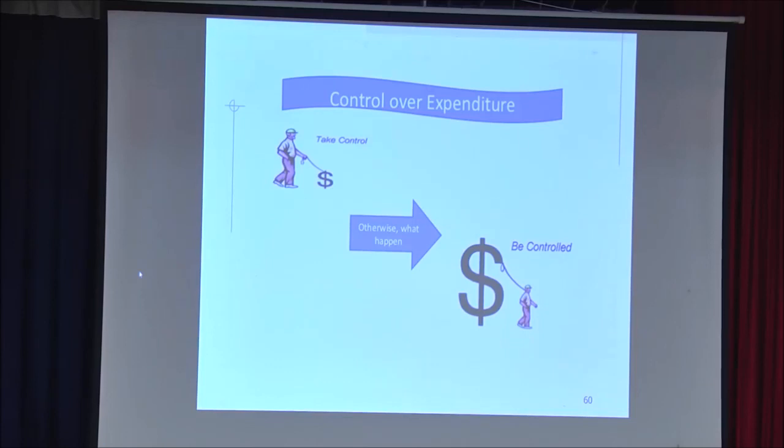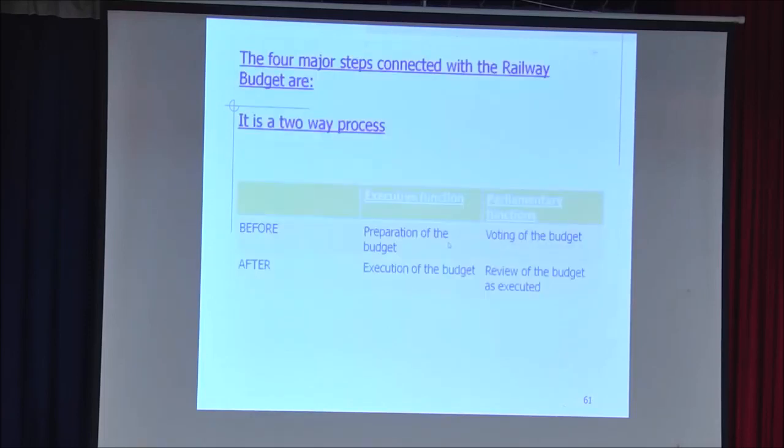Why is budget required? A budget is a control mechanism. We have to take control. If we do not take control of our budget and expenditure, it will control us and it will go haywire. There are four major steps connected with the railway budget. It is a two-way process.